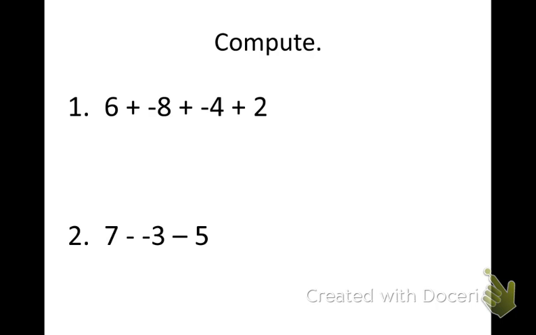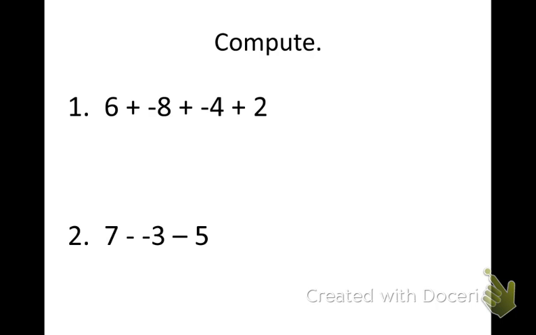Subtraction, always change it to an addition problem by rewriting it. Either use the change rule some of you learned, or I teach the rule add the opposite. So the first number stays the same, you're going to add the opposite of the second, then you're going to use your addition rules. Multiply and divide, this goes for two numbers at a time.